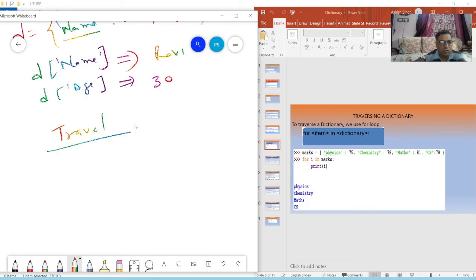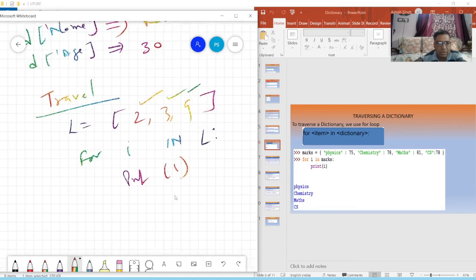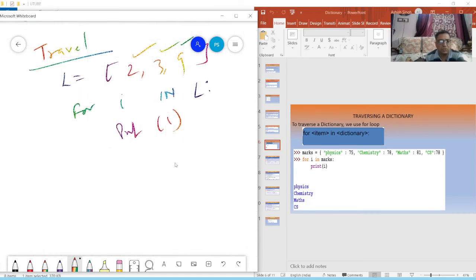Suppose in a list, L equal to some values 2, 3, 9, and I make a loop for I in L. I told you this in the previous classes. So print I will give you 2, 3 and 9. In the same way, we can move in the dictionary also.